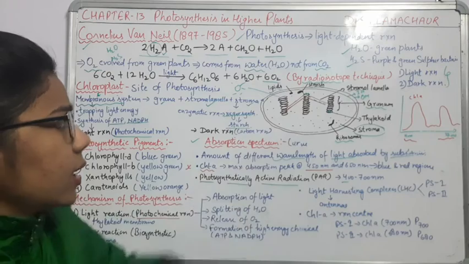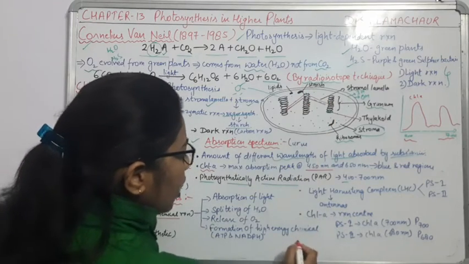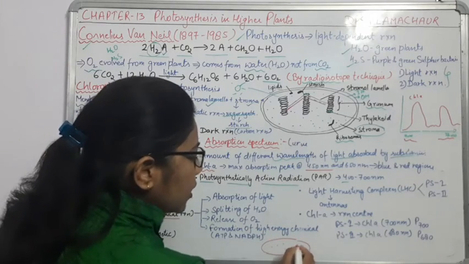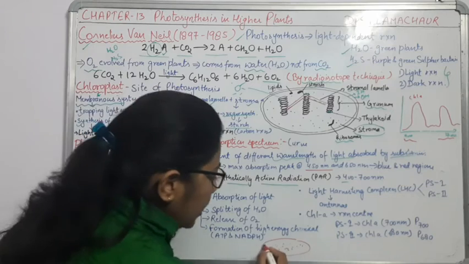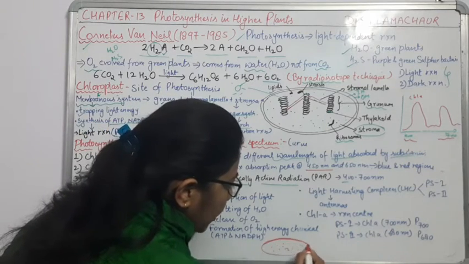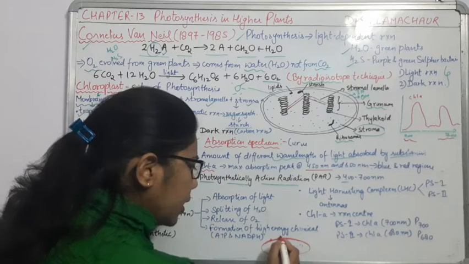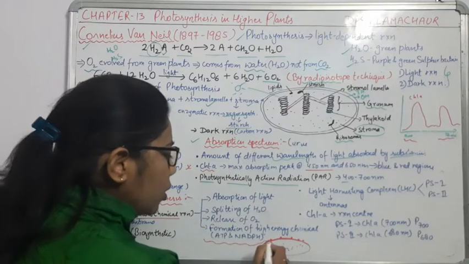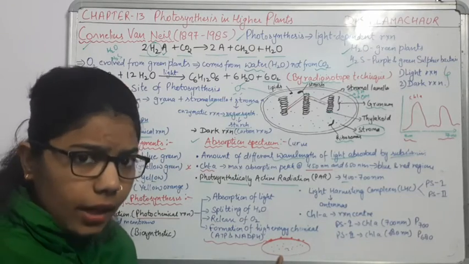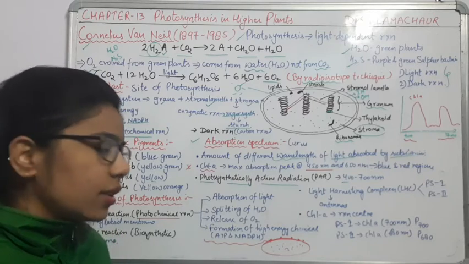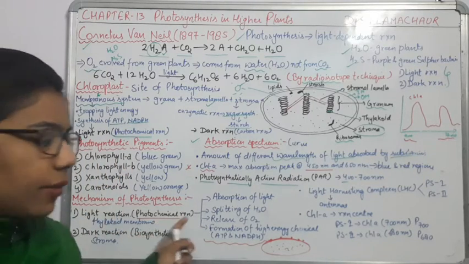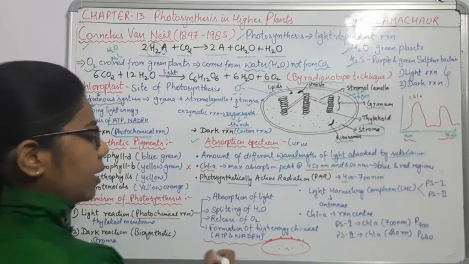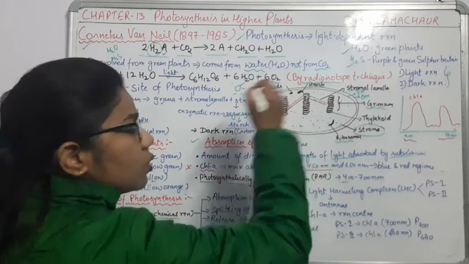In these thylakoids. If I draw this thylakoid here, okay, now I have drawn this thylakoid. Inside this thylakoid some matrix will be there, and this is the membrane of the thylakoid. So here exactly what is going to happen? Light is going to be trapped in these thylakoids, then the reaction will start here. So we can say that the light reaction will take place in the thylakoid membrane, as well as the dark reaction will take place at the outer part, in this stromal part.